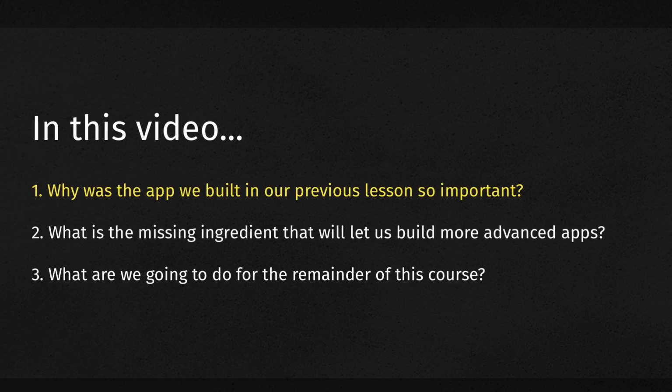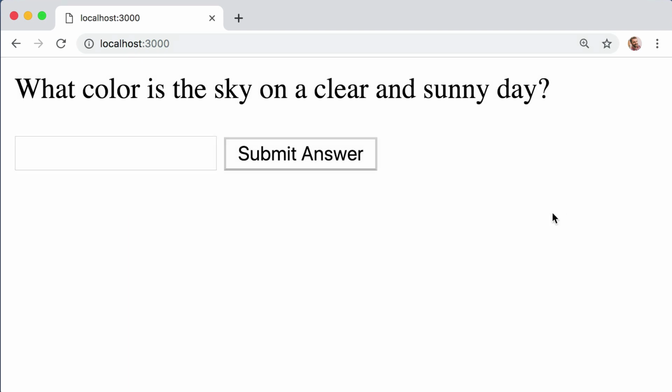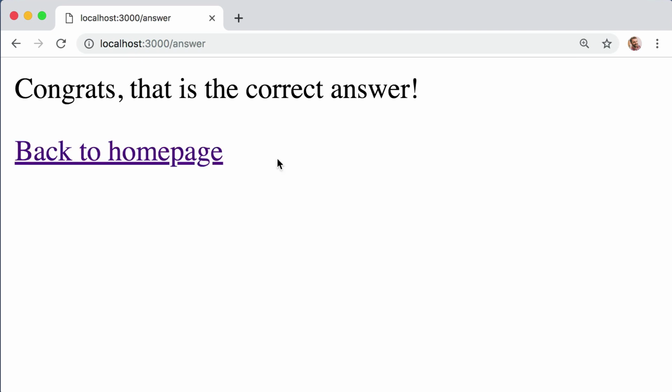Let's start up at the top with number 1 and ask ourselves, why was this application that we just built so important? Well, it's because we are now at least a little bit familiar with the process of receiving an incoming request, making a decision based on the user's input, and then sending back a response. Understanding this basic cycle of request and response is insanely powerful because that's really all any application does. The real question becomes, what do we do in between the request and response?